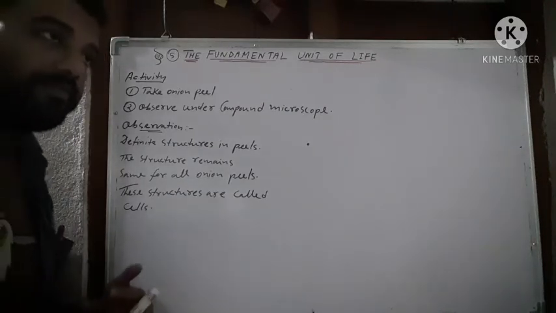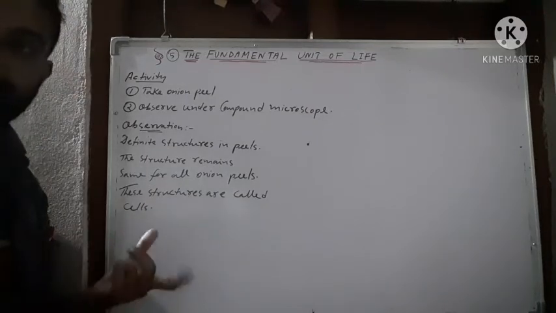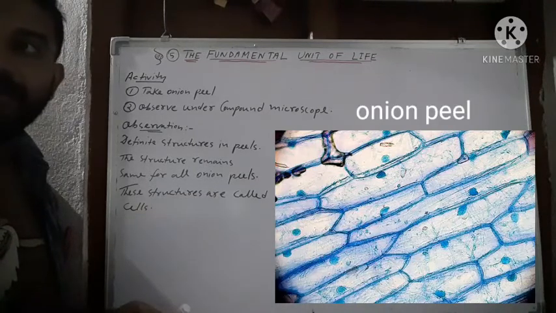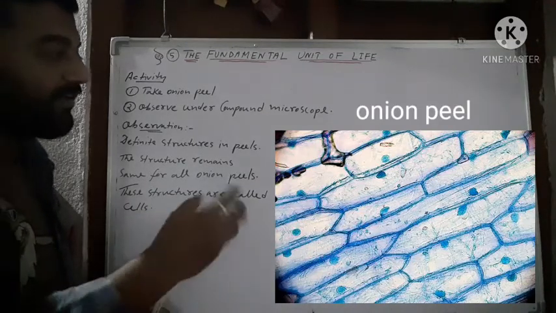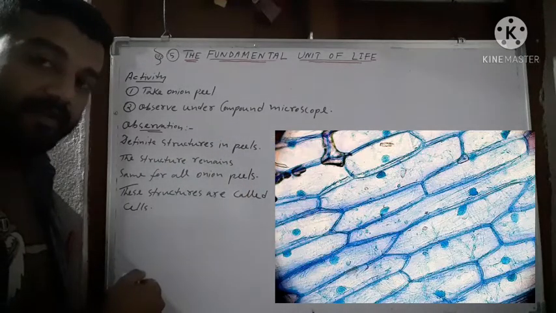When you observe it under the compound microscope, you can see some definite structures in the peels. If we try the above activity taking onion bulbs of different sizes, this is the structure that we observe in the peels.